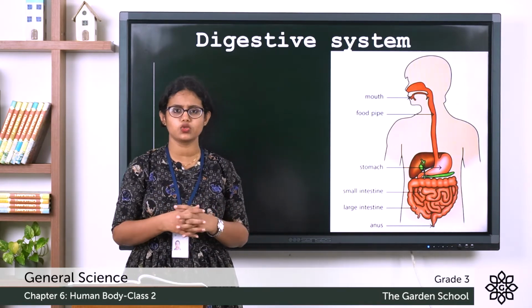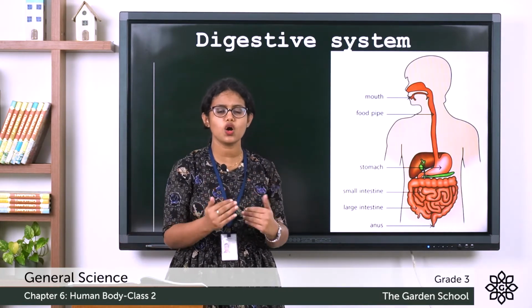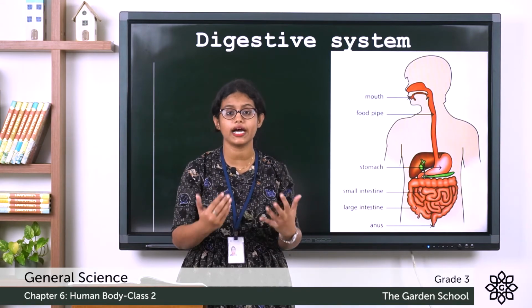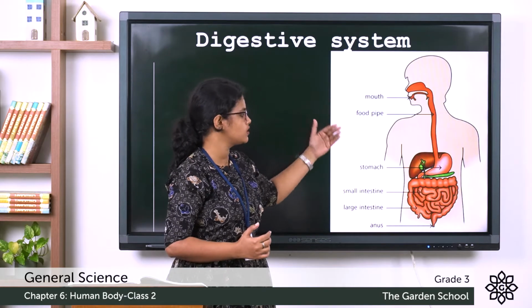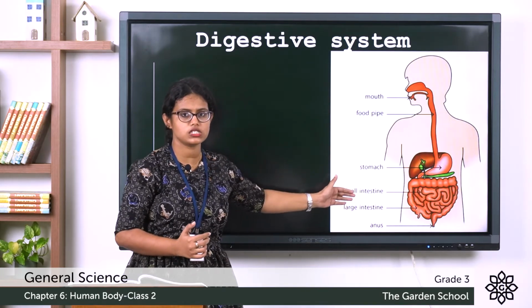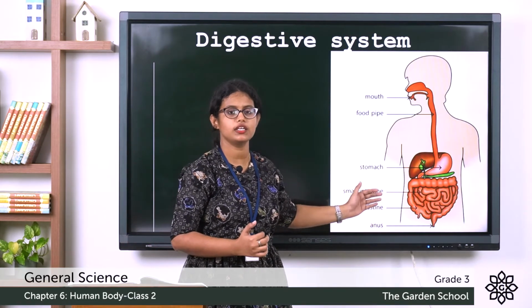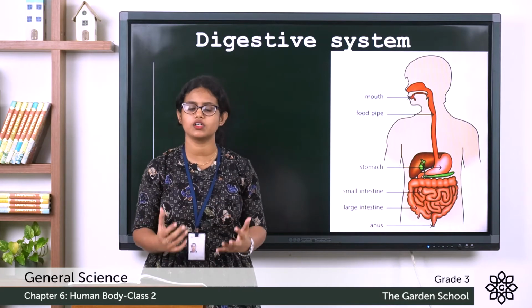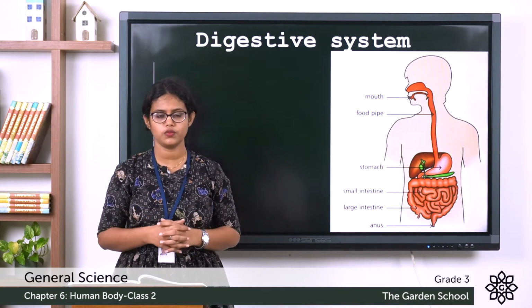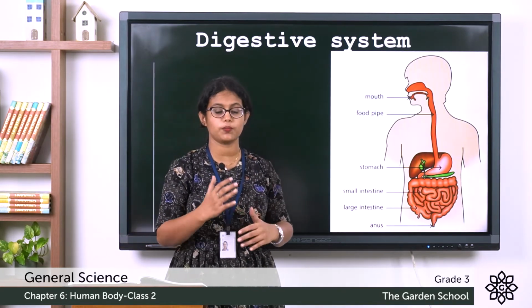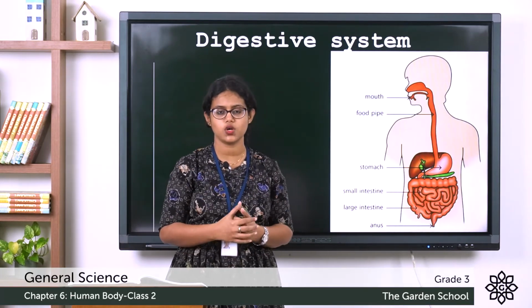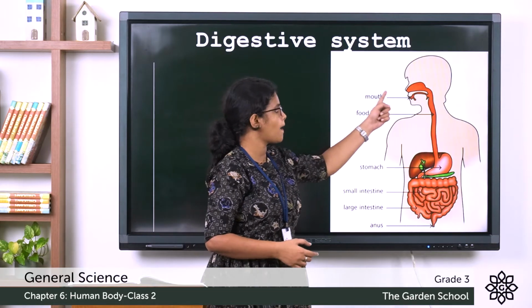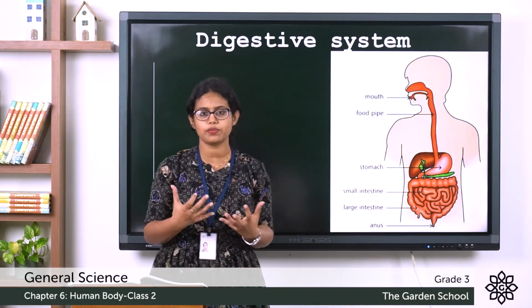The next organ system is your digestive system. The first thing I want to ask is, do you know which organs form a digestive system? Mouth, food pipe, stomach, small intestine, large intestine. This forms a digestive system. The process starts from your mouth. We take in food through our mouth. Then what happens after that?